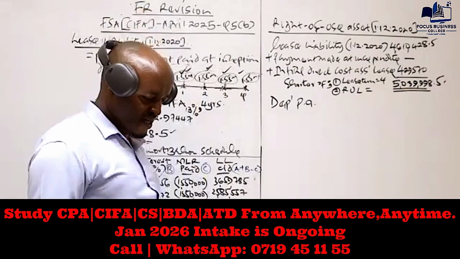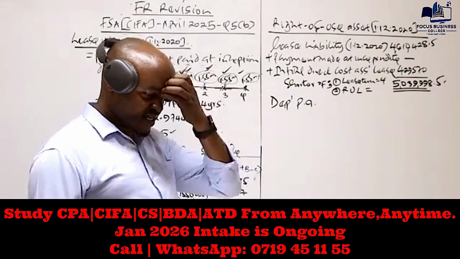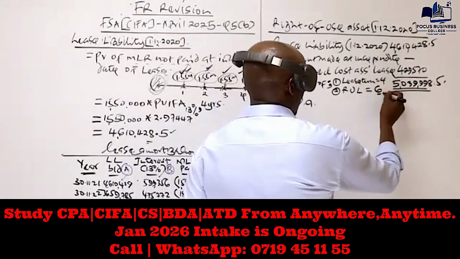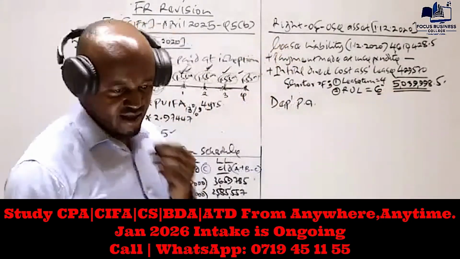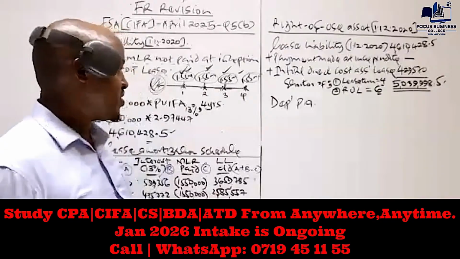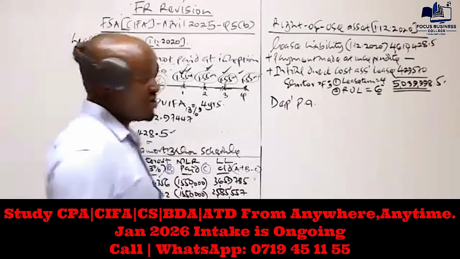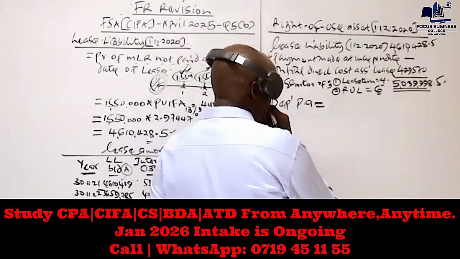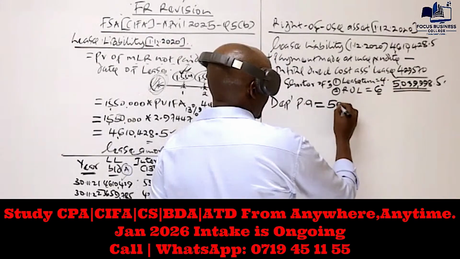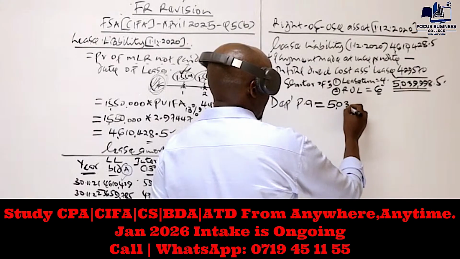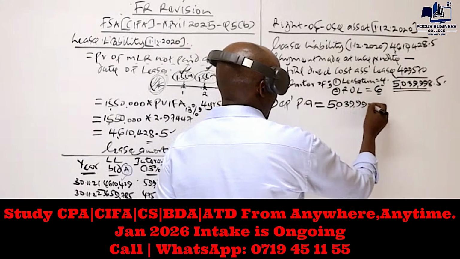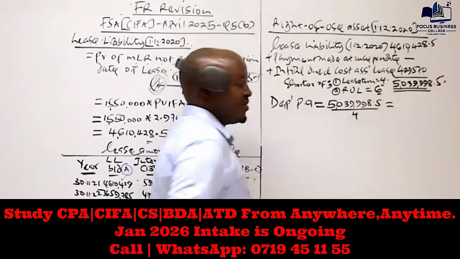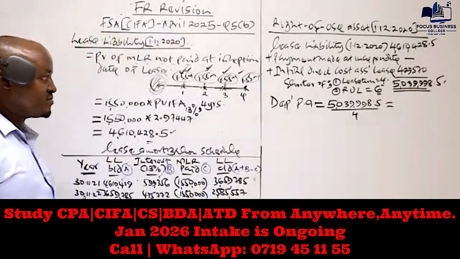We're told in paragraph 2 that the machine had a remaining useful life of 6 years. So out of the two periods, we take the period which is shorter, which is 4 years. So we will depreciate this on a straight-line basis for 4 years. To compute the depreciation per annum, we take the right-of-use asset 5,039,998.5 and divide that by 4.